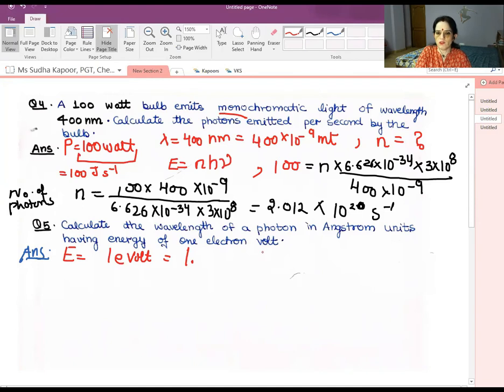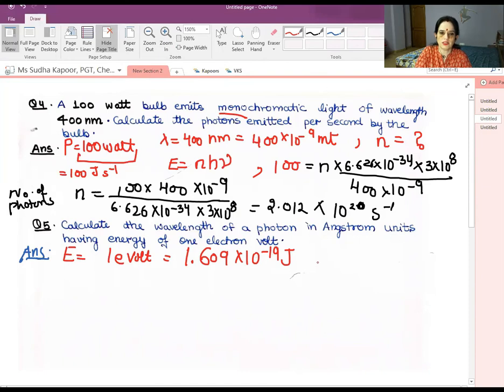Calculate the wavelength of a photon in Angstrom units having energy of 1 electron volt. So energy is equal to 1 electron volt, which is equal to 1.609 into 10 to the power minus 19 joule. So energy needs to be converted from electron volt to joule.